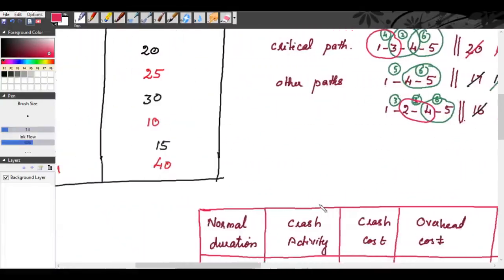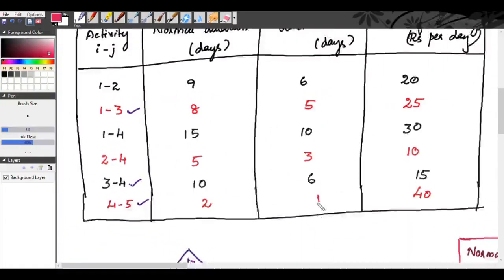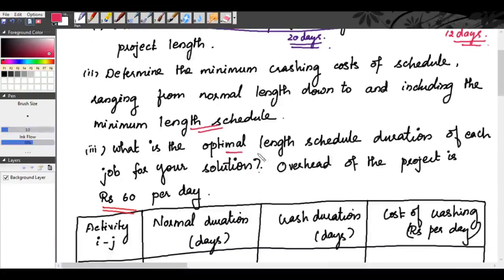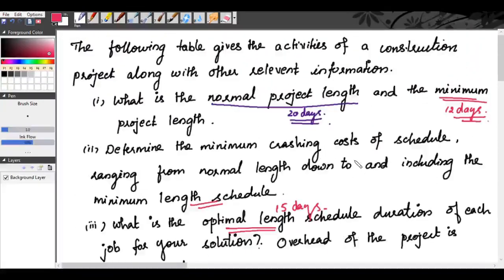So I hope our problem is completed. We have answered all the questions asked. Okay, determine the minimum crashing cost ranging from the normal length. So minimum we have found, minimum is 12 days and the cost corresponding to 12 days, and optimum length is 15 days and the cost corresponding to 15 days, right? So that's all. So three things we have obtained, that is normal length of the project, normal cost of the project, minimum duration of the project, minimum cost of the project, and optimum cost of the project and optimum duration of the project. So thank you.